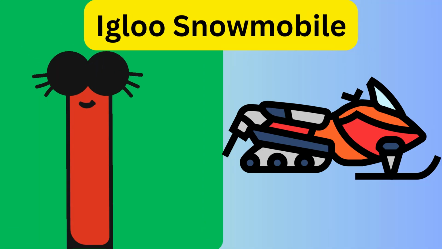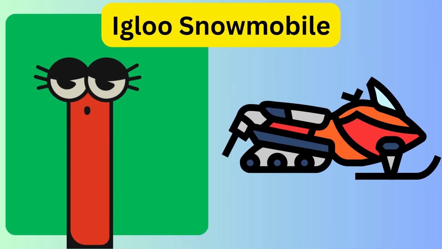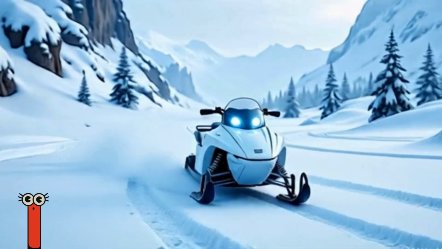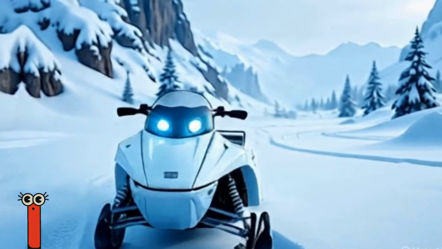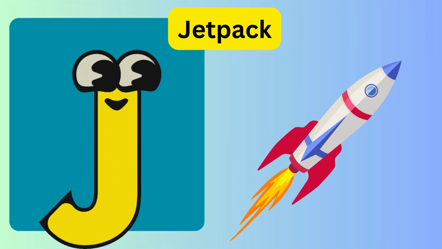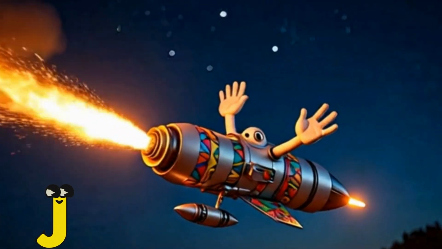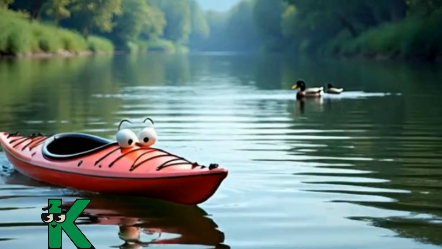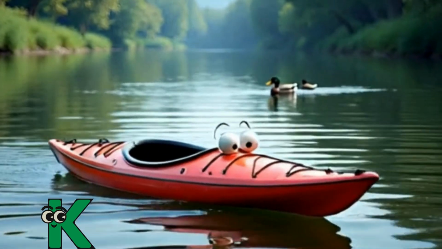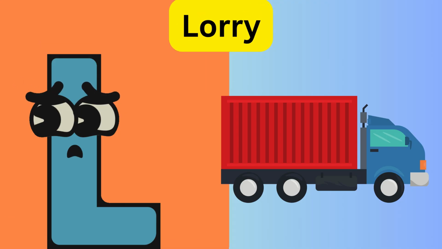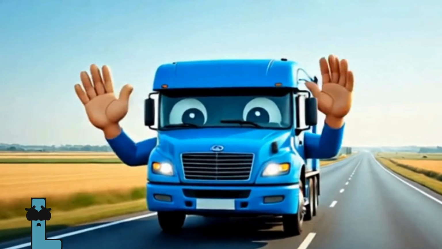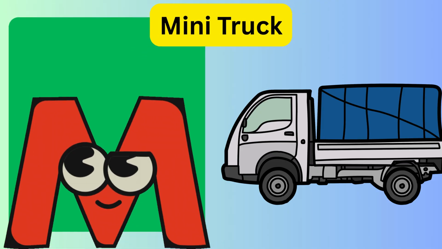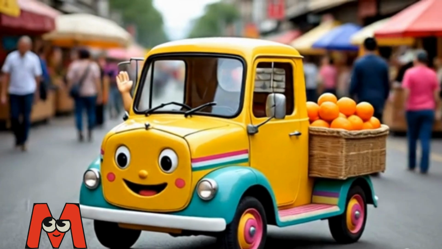I is for igloo snowmobile. J is for jetpack. K is for kayak, canoe. L is for lorry. M is for mini truck.